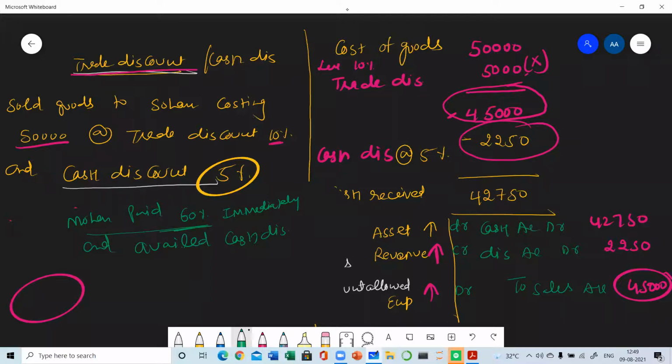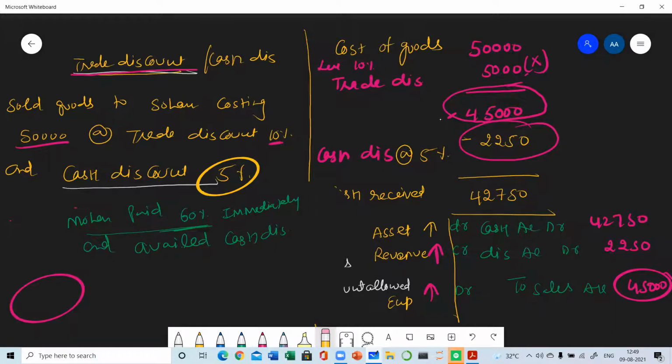You need to remember here that cash discount is allowed only on the portion which is paid in cash. Mohan has paid 60% in cash, which means the rest 40% is the credit sale. 60% is the cash sale and 40% is the credit transaction.